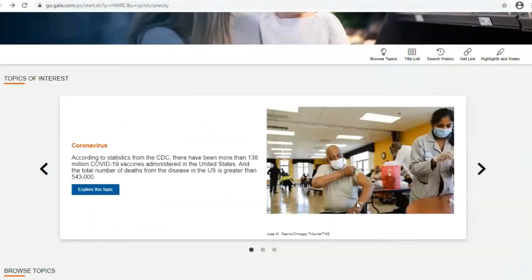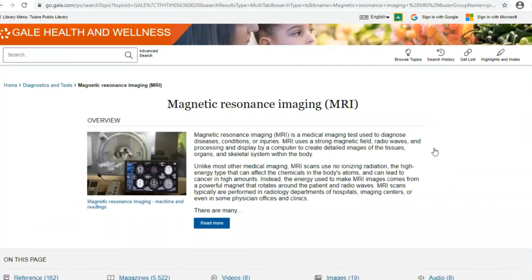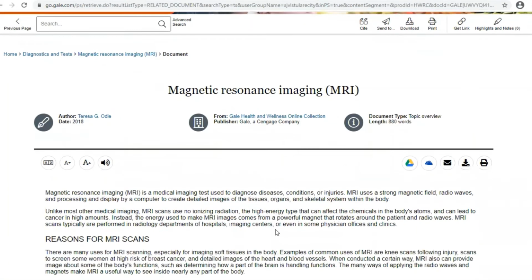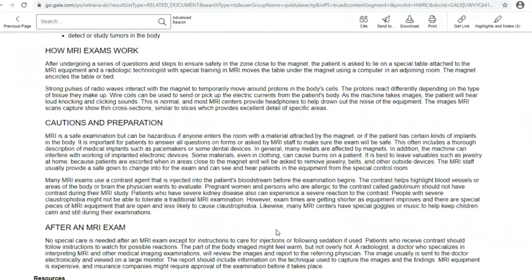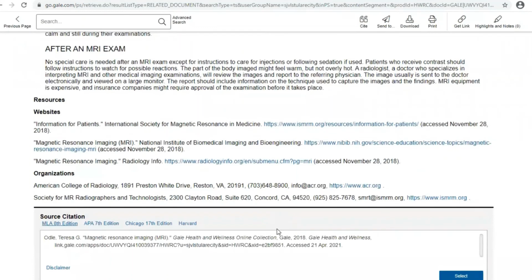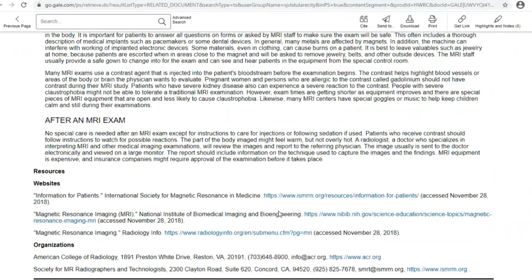let's say I'm interested in learning more about MRIs here. I'm going to have an MRI done recently, or maybe someone I know needs to have an MRI and I want to know more about it. So we click here, you'll see it has a picture as well as the information here about MRIs, how it works, and the resources if you want further information either from a website or organizations there.